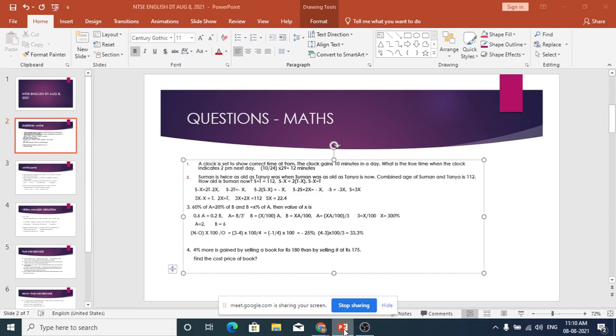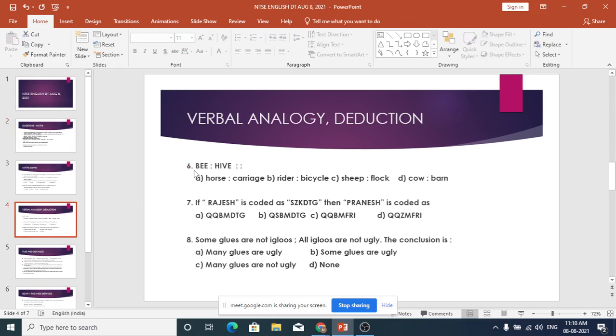I think it is a little confusing for some of you. Maybe we will take this at a later point of time, once again with some more questions. We will go to the next slide. Okay, this is verbal analogy. Percentages, maybe we will come back with some more questions and slides, because I don't have it ready-made now.